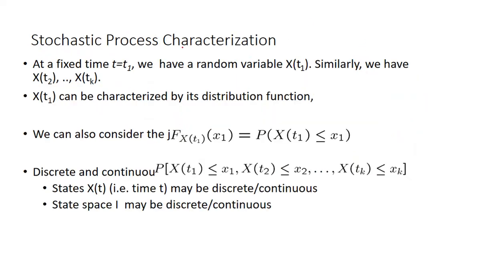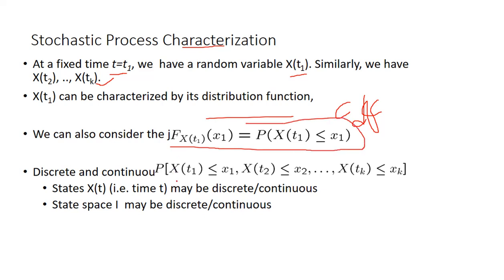This is the characterization of stochastic process. At a fixed time t equal to t1, we have a random variable X(t1). Similarly, we have up to X(tn) or X(tk). X(t1) can be characterized by its distribution function, the CDF. That's why probability plays a big role in stochastic process. This is the distribution function of X(t1). The same thing we can continue for k events also. Either discrete or continuous, both are the same. States are discrete or continuous, state space is continuous or discrete.